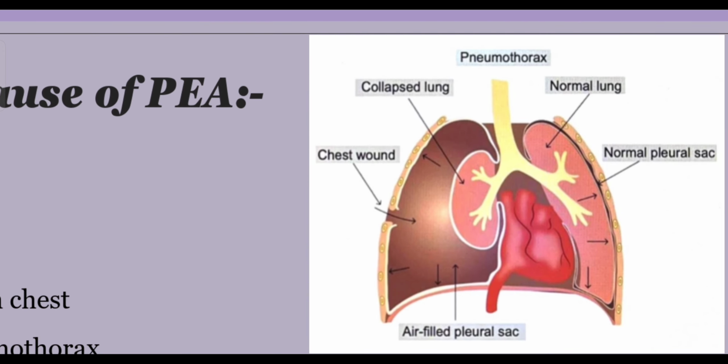But apart from this, I'm also worried about the fact that this pressure will also cause kinking of the superior vena cava and inferior vena cava. You can see that the positive pressure will result in compression of the SVC and IVC. Due to kinking of the great veins, the venous return to the heart will definitely be compromised. And if the venous return is compromised, then if input is less, output will also be less. So therefore, another reason why a person could be having the same presentation of pulselessness is the presence of tension pneumothorax.